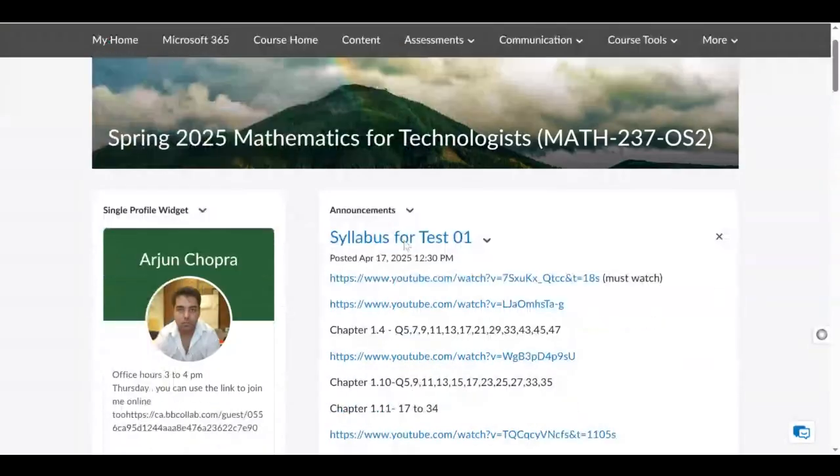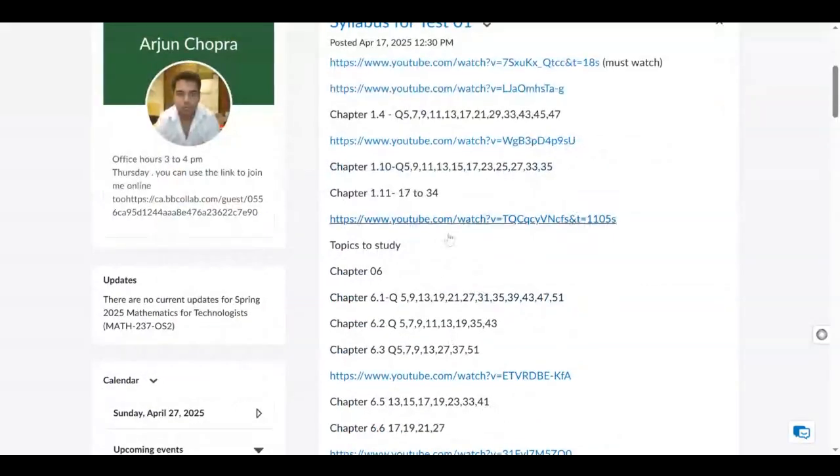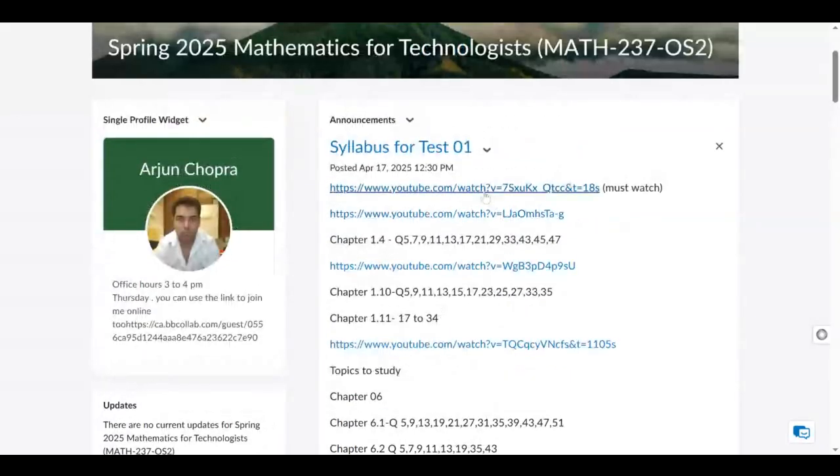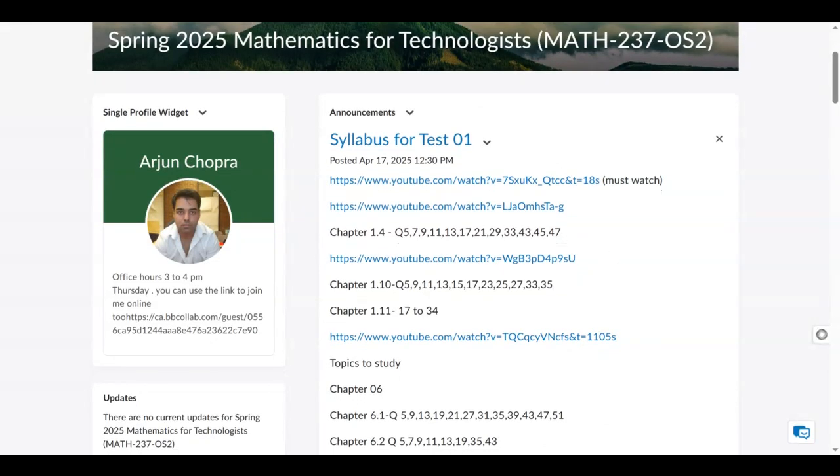And down here, there will be a lot of announcements you will see, and pretty much this is what your syllabus will cover. I just want to tell you, make sure you keep looking into your course Brightspace and the announcements, because that is essential; I'll be posting a lot of information down here. And as I said earlier, please make sure you also check your email, and save emails, because I'll be sending you a lot of emails too.